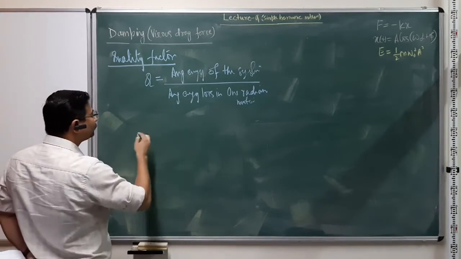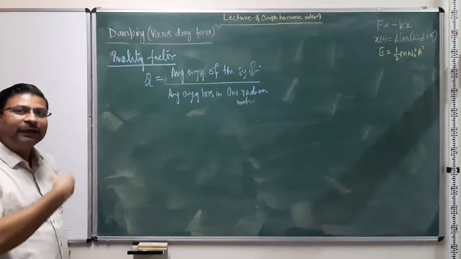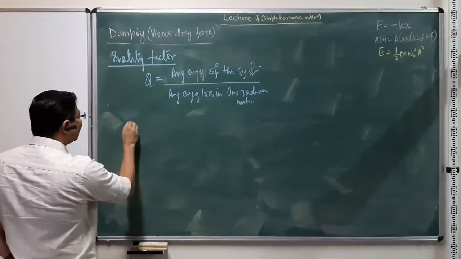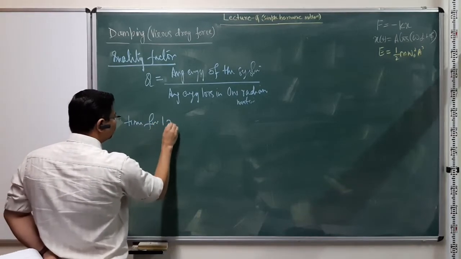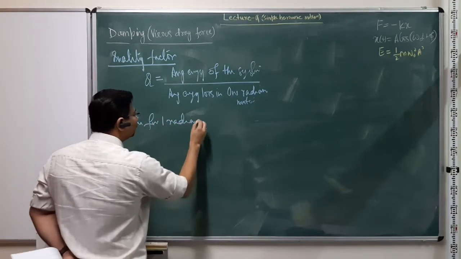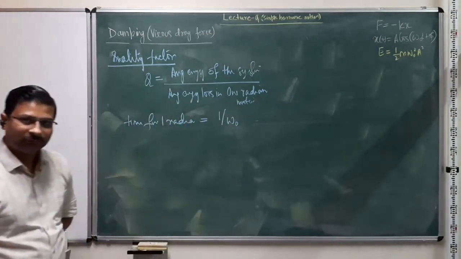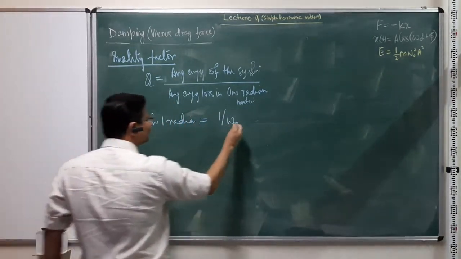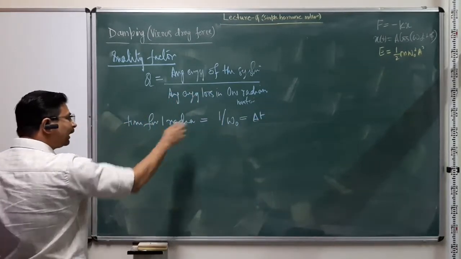In one time period it moves 2 pi radians. So the time for 1 radian is equal to 1 over omega naught. Let's call this delta t.